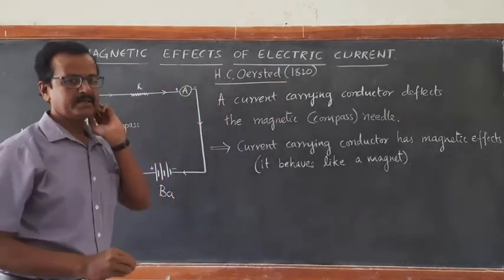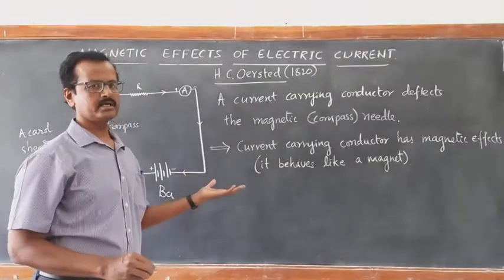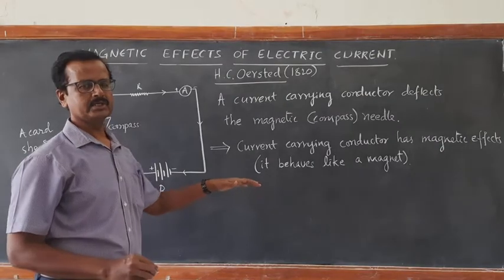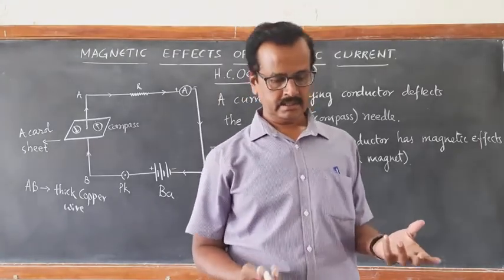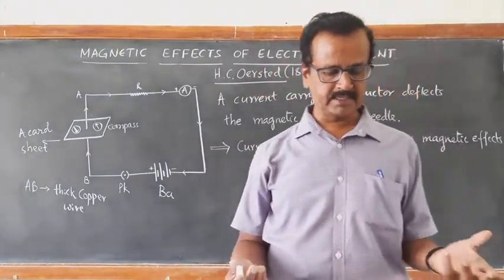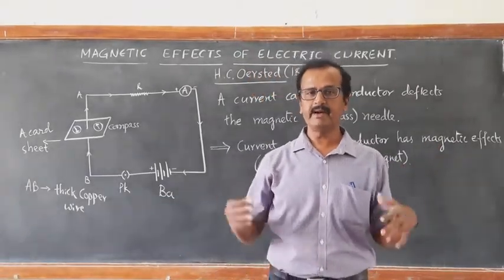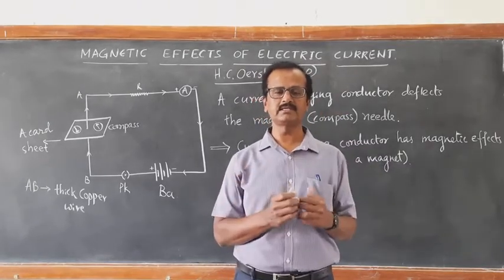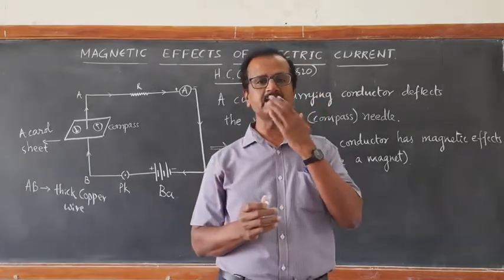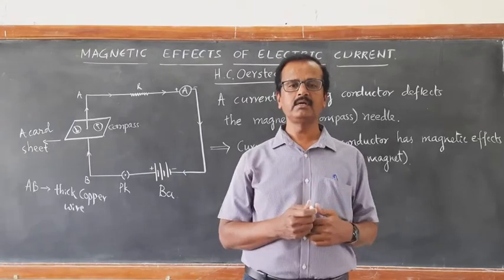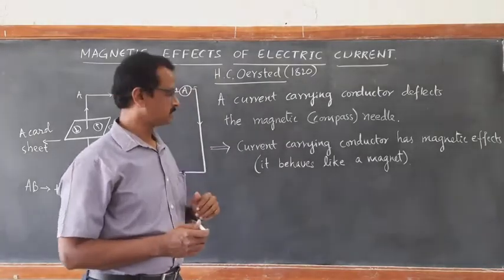So his name should always be remembered, because this has led to various applications as we are learning: electric motor, electromagnetic induction. Later on, we are learning applications of this like radio, television, fiber optics. These are the applications of magnetic effects of electric current. So all these applications like radio, television and fiber optics, and so many other electrical gadgets that we use in our day-to-day life, are all based on the magnetic effects of electric current, right?